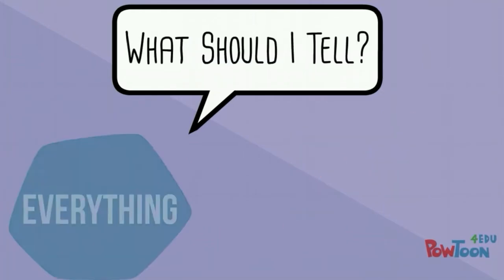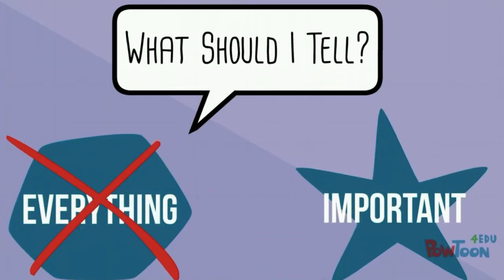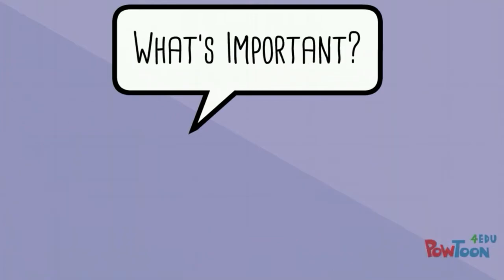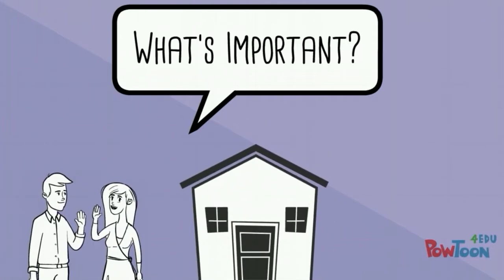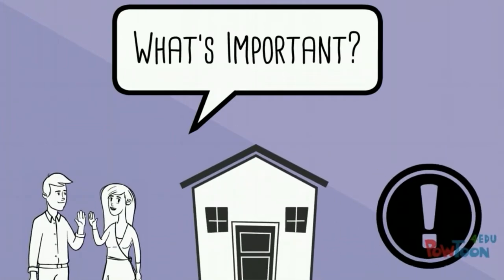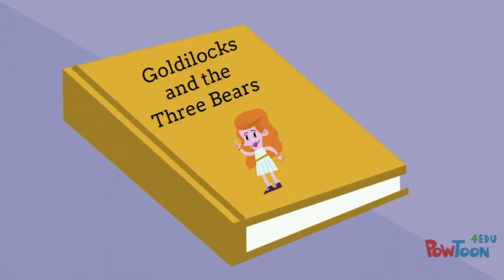When you retell a story, you can't retell everything. You only retell the most important parts. So, what is important? Usually, the most important parts are the characters, the setting, and the big events that happen in the story. Have you heard the story Goldilocks and the Three Bears? I'm going to retell it to you.